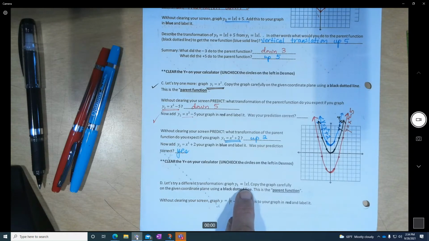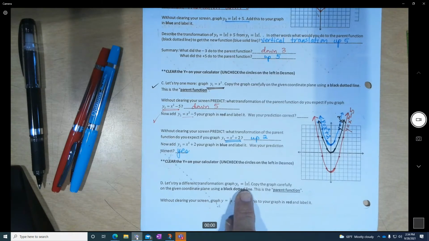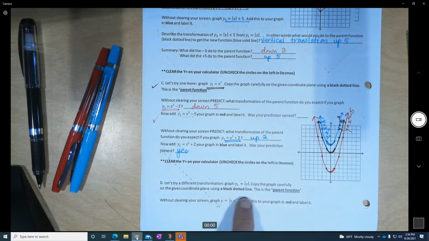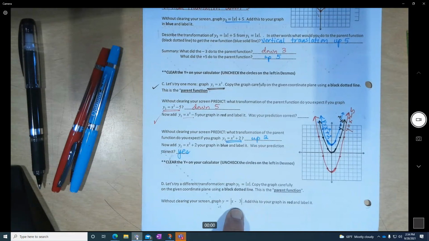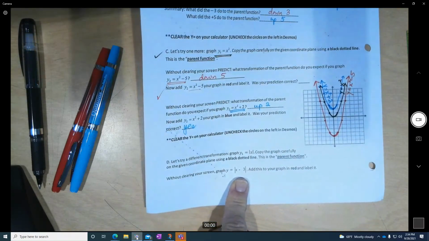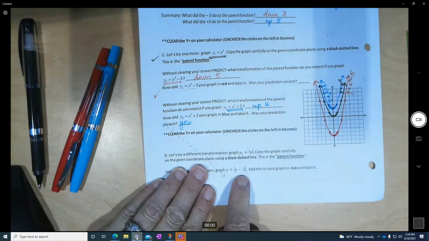We're going to try a different transformation. We're going to go back to y equals absolute value of x. Okay? And I didn't format this well because it's on the next page. But we're going to do that. Then we're going to do x minus 3. But see how it's on the inside instead of the outside now? It's on the inside of the absolute value. We'll do that in red.